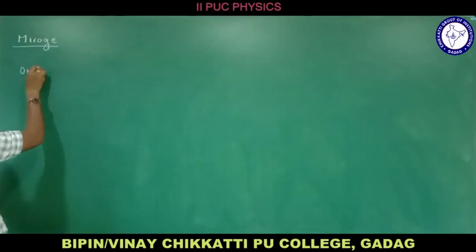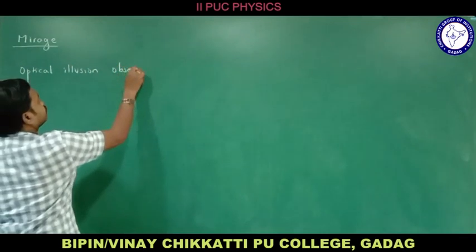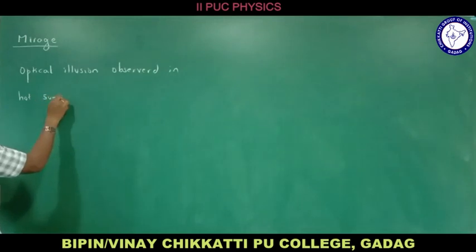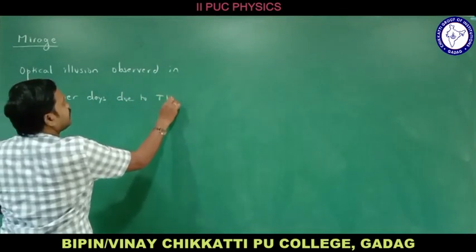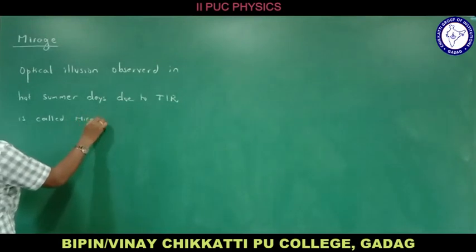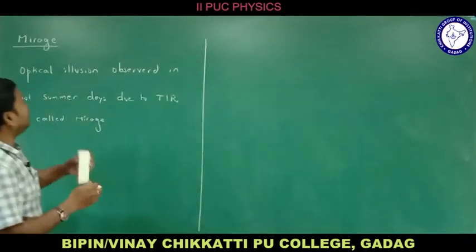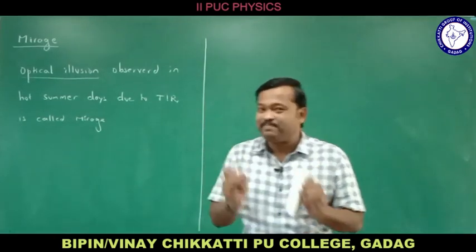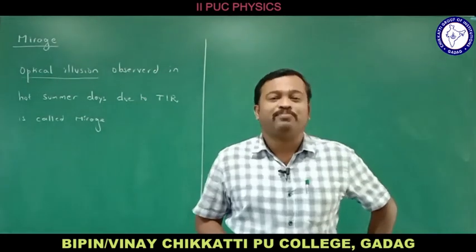Mirage is an optical illusion observed on hot summer days due to total internal reflection.